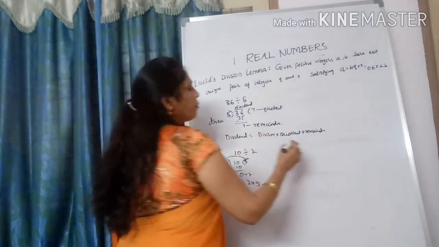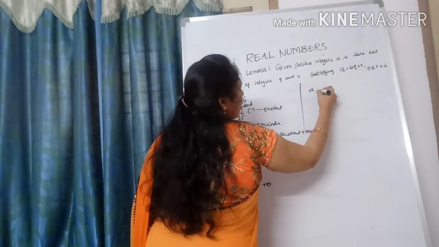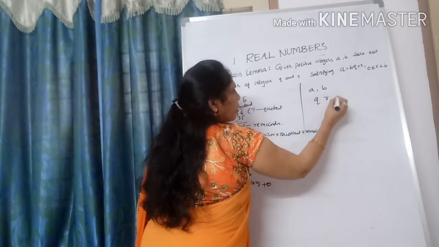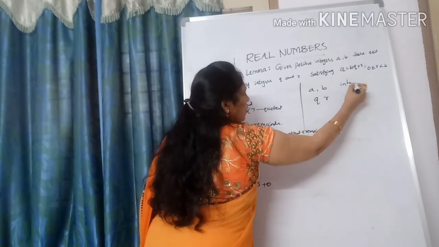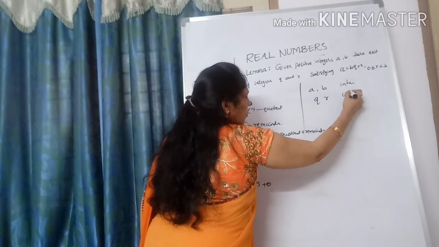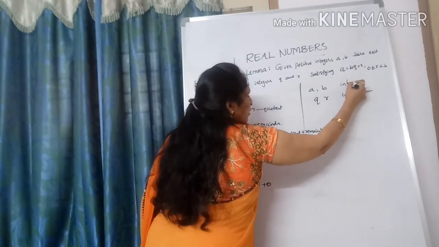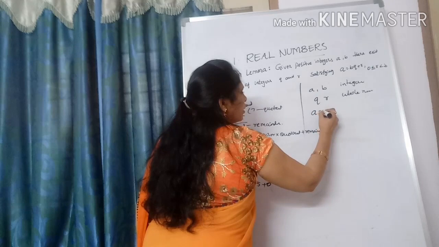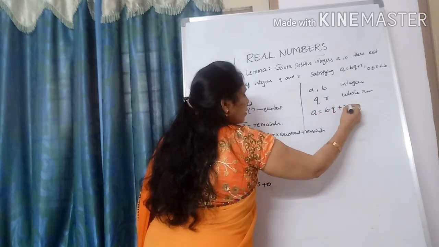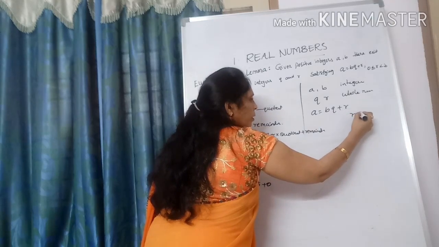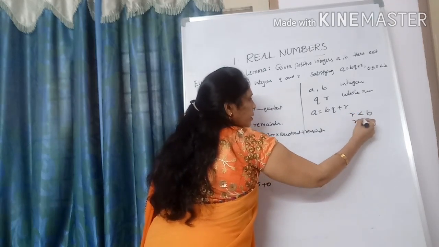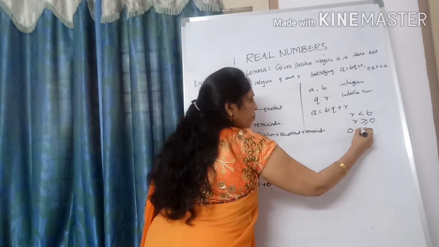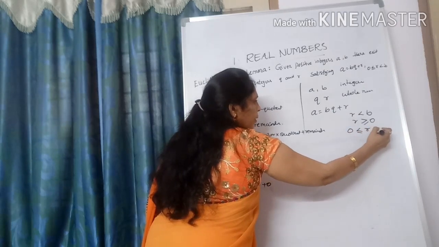In general form, if a comma b are two positive integers, there exist q comma r, which are whole numbers, satisfying a = b × q + r, with the condition 0 ≤ r < b.